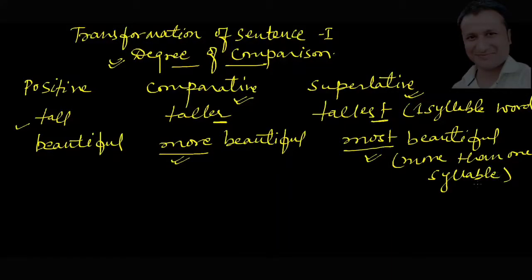So the words which have more than one syllable, they take more and most for comparative and superlative degrees. I will give you some extra classes on that, how you can identify the words with one or more than one syllables. Just type in comment if you want extra classes for that.